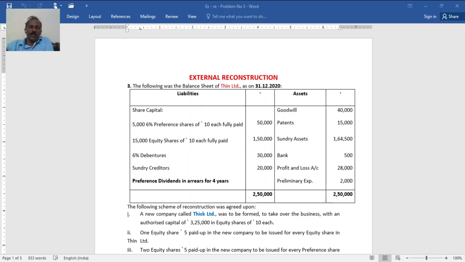Welcome you all to this session. In this session, let us discuss one more problem on external reconstruction. First, let me go through the problem.